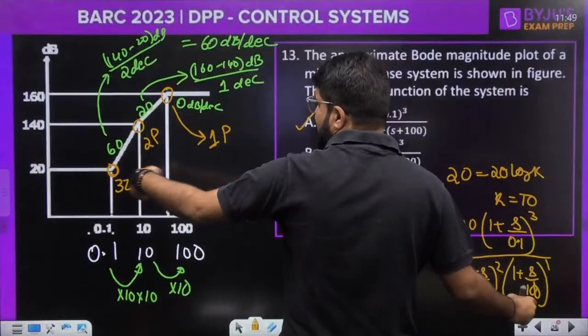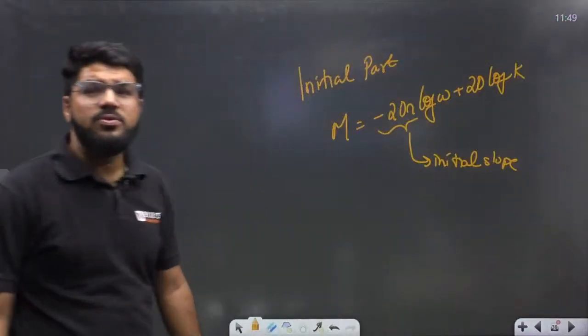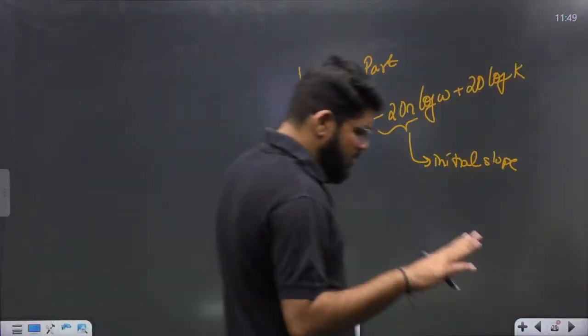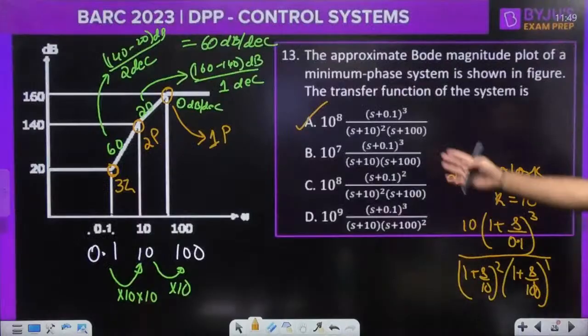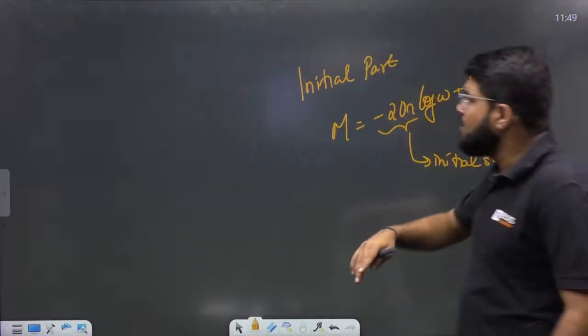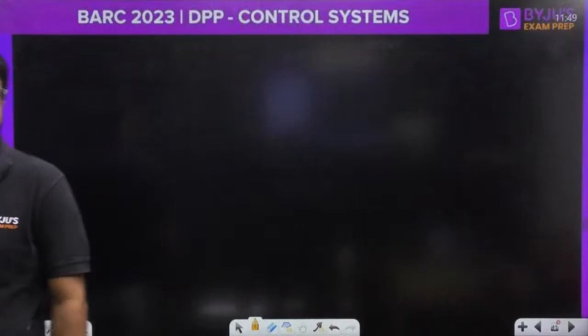And the initial part is parallel to the x-axis. That is why n is equal to 0. Clear? Now, I think just a small rearrangement. You will get 10 power 8 also, but the option matches. Moving ahead to the next question here.